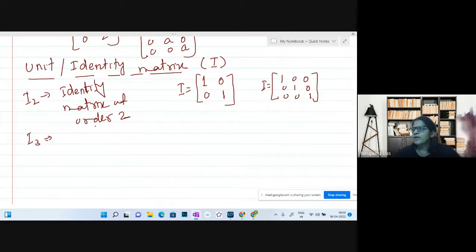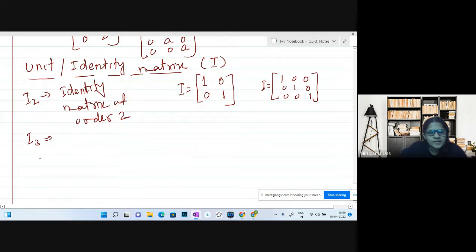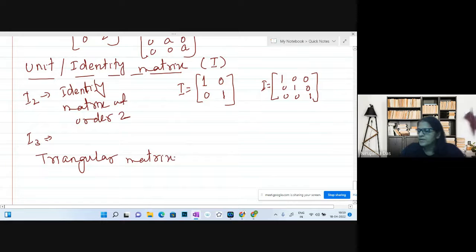Now, triangular matrix, the last portion. The last category, which is not in NCERT, is triangular matrices. Matrix is singular, matrices plural.